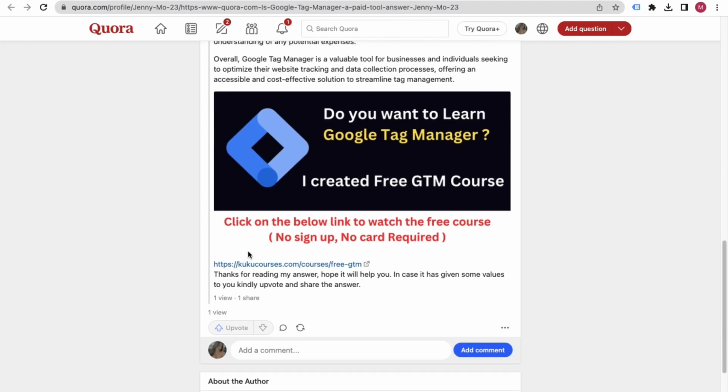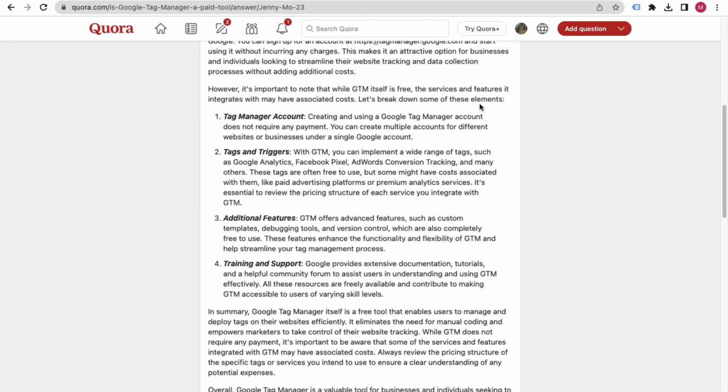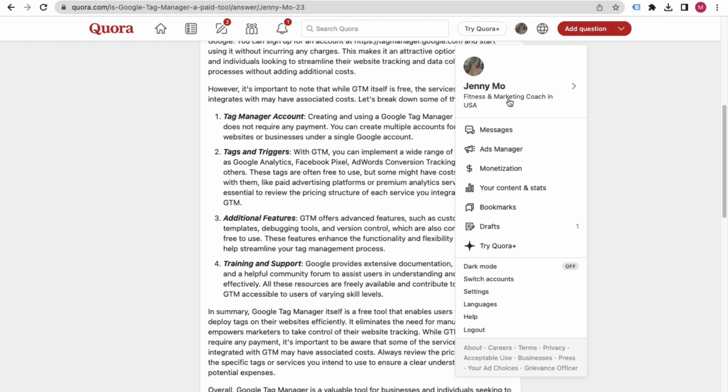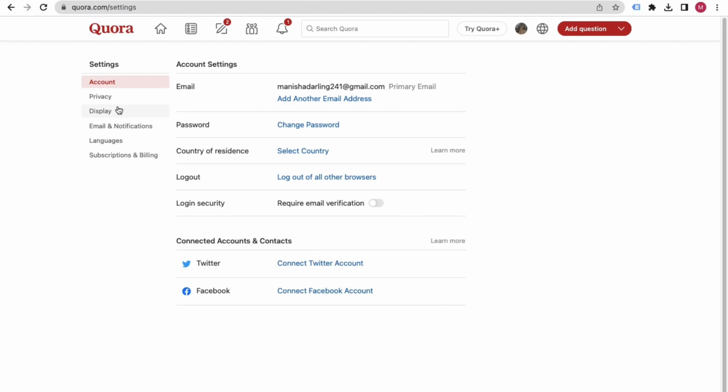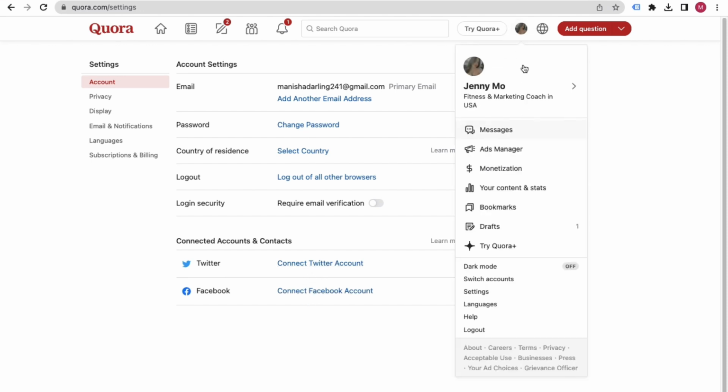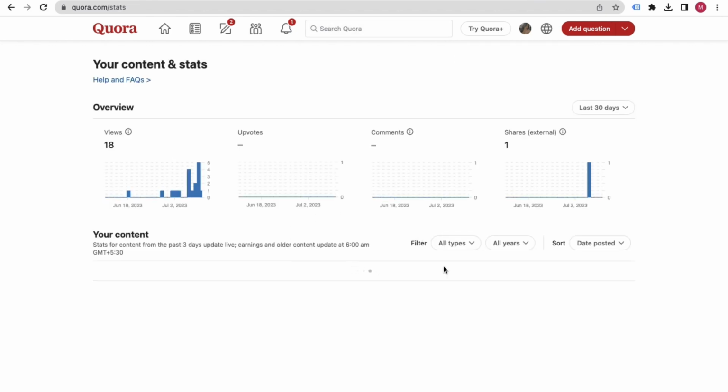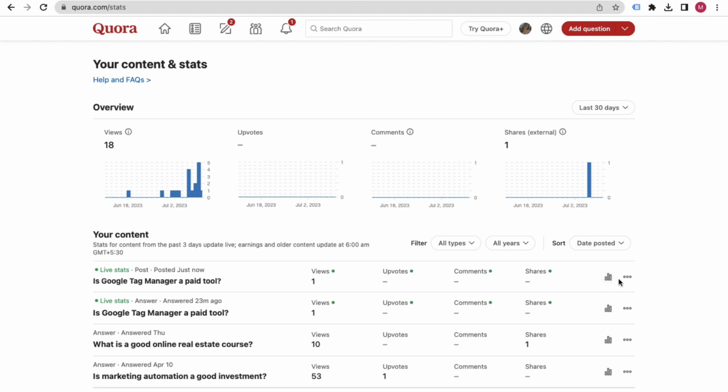Another thing is that if you go to settings, first you have to connect your Twitter and Facebook accounts, then you can also share your answer there. If you go to your content and views, you will see the option to share on Twitter and Facebook after you connect them. But the main thing is Quora Ads.